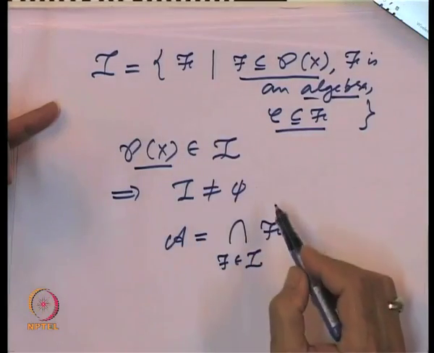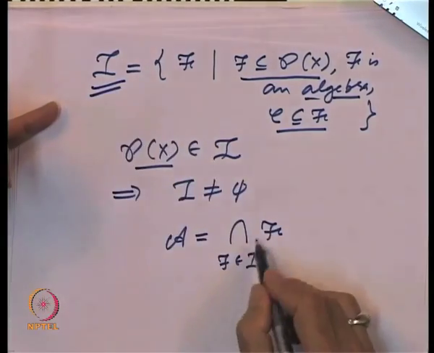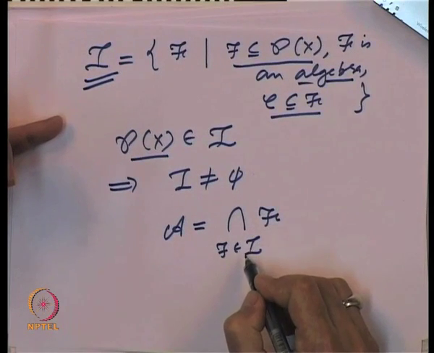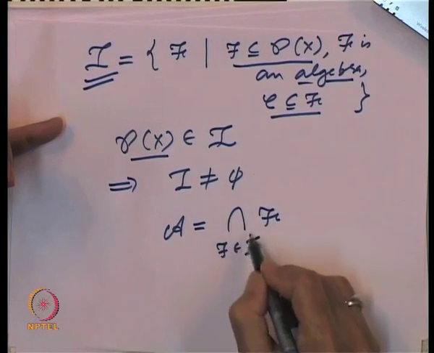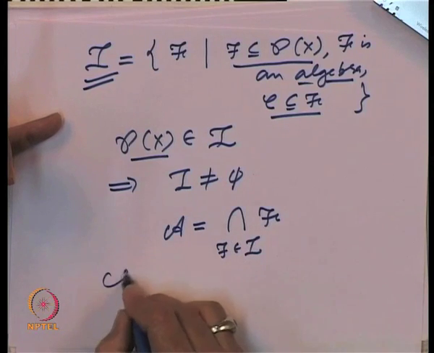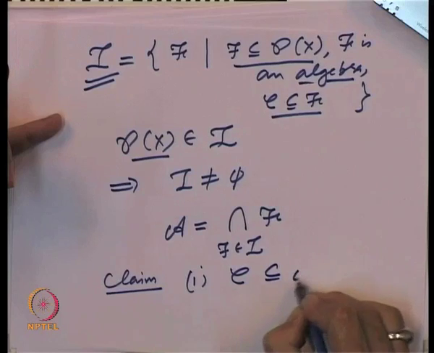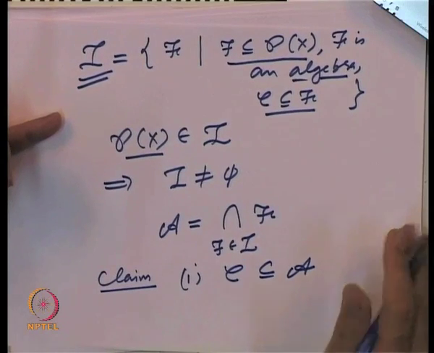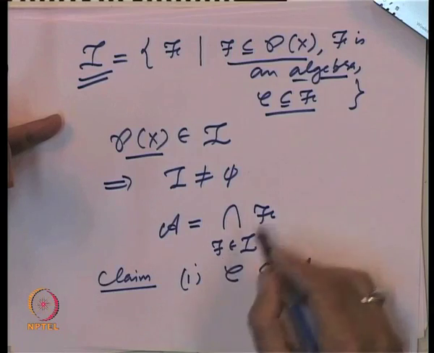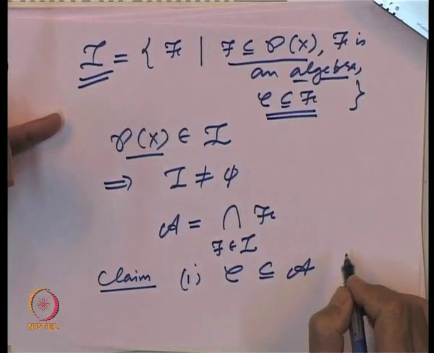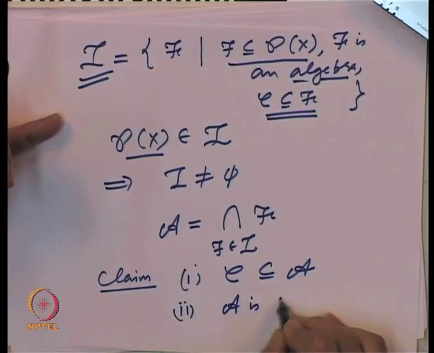So, let us take all the algebras which are members of this collection I, and take their intersection. Keep in mind, each F is a collection of subsets and it is an algebra, and we are taking the intersection of these collections. So, the claim is that, one, C is a subset of this collection A, which is obvious because the collection I of all the algebras F has that property, C is a subset of each member. So, this property is obvious. Secondly, we claim that A is an algebra.